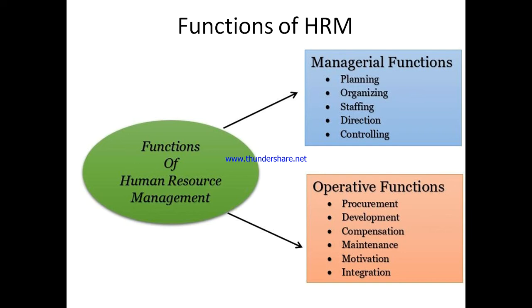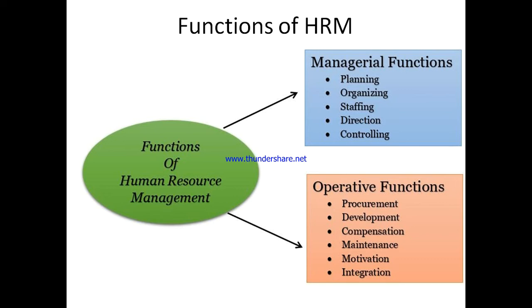Then comes the organizing function, which involves the proper allocation of human resources in various departments, branches and offices. Staffing and direction are also there. So these are various functions of human resource management to guide and direct the employees and to organize them. Finally, the controlling function is done through performance appraisal processes, compensation management, and employee counseling and guidance. Then the operative functions involve procurement, development, compensation, maintenance, motivation and integration.